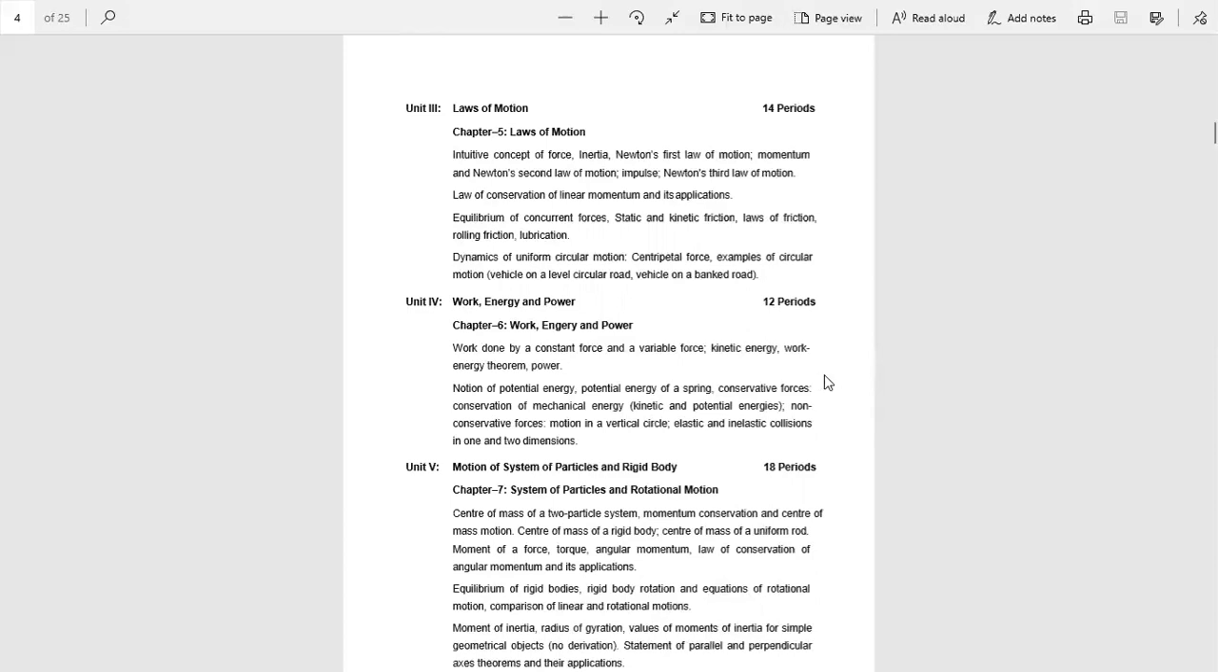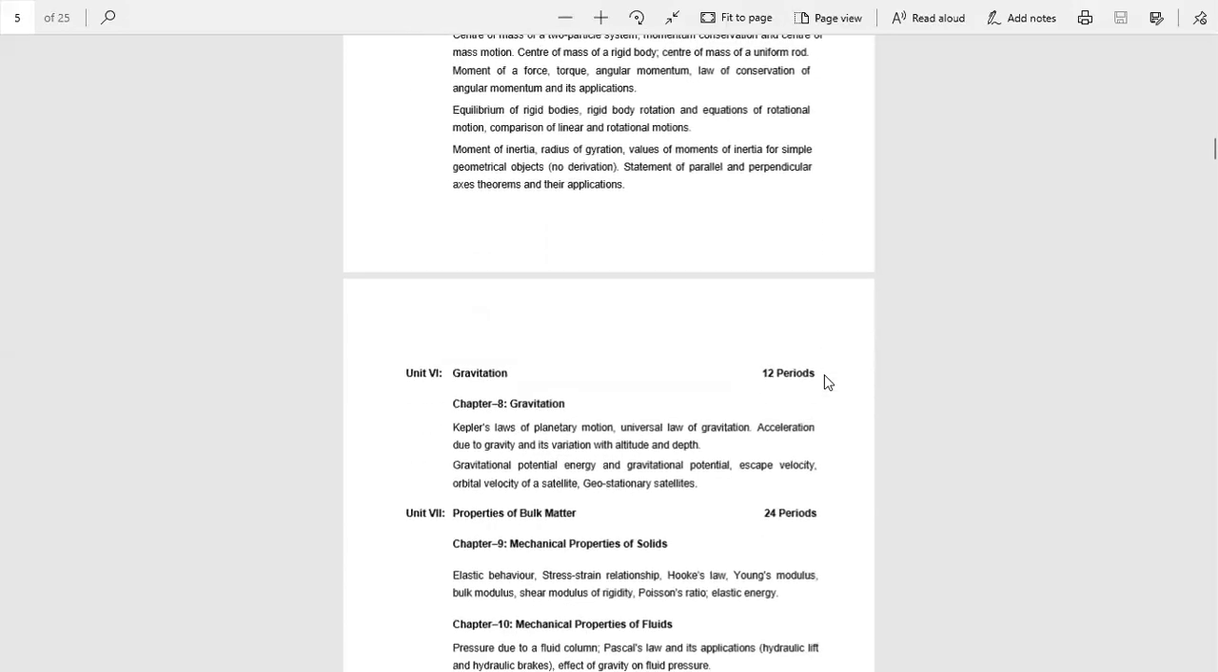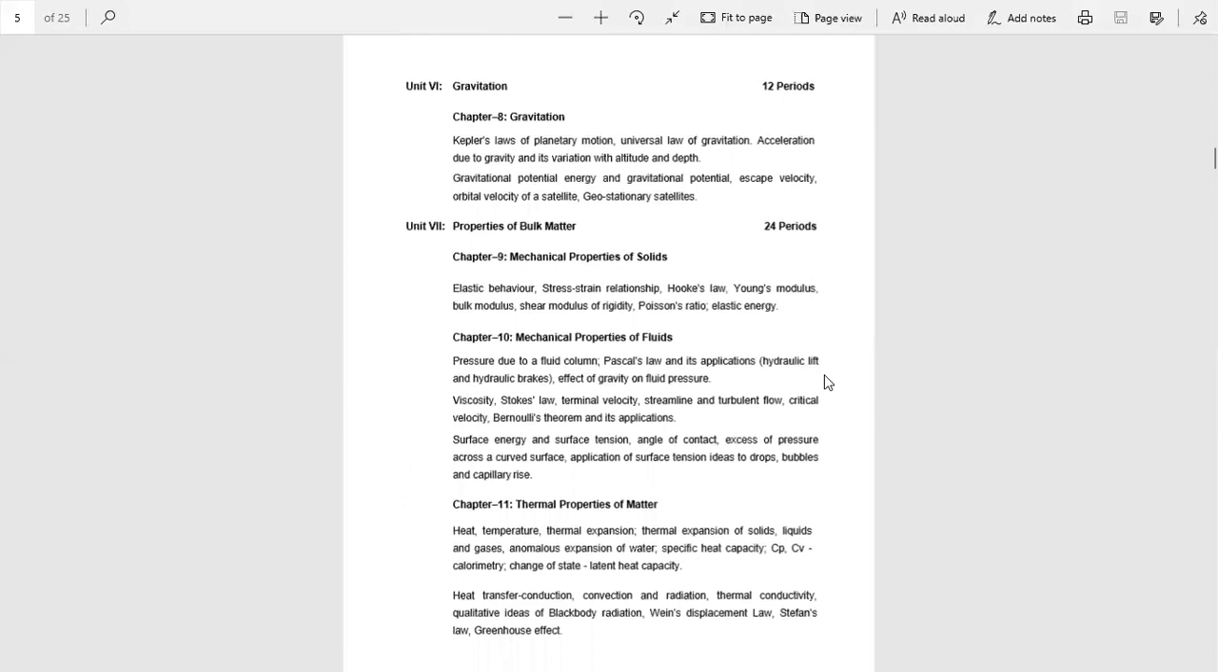Now come to chapter number 8, that is gravitation. Gravitation means the force of attraction between two masses. According to Sir Isaac Newton, the force between two masses is G m1 m2 upon r square, where capital G is the gravitational constant. In this chapter, we have to learn about acceleration due to gravity, escape speed, etc. Overall, an interesting and scoring chapter.